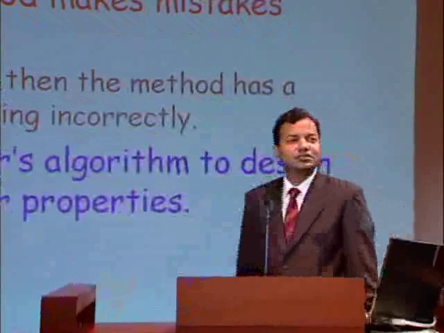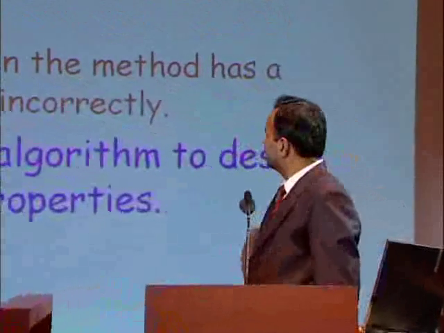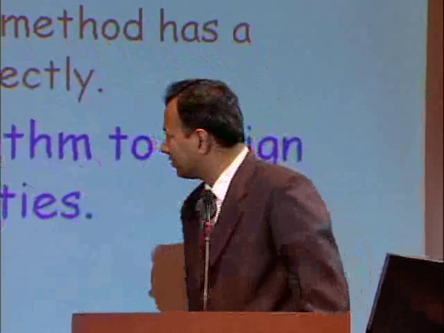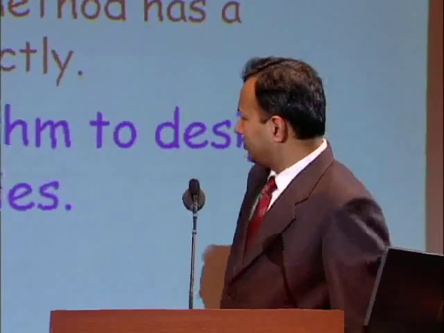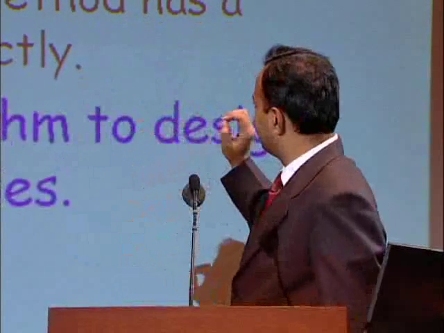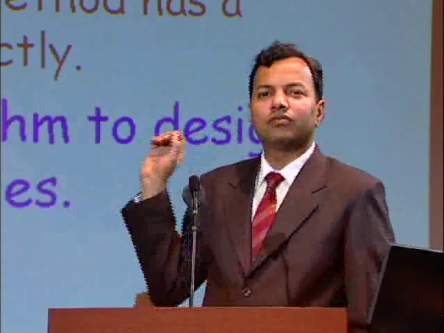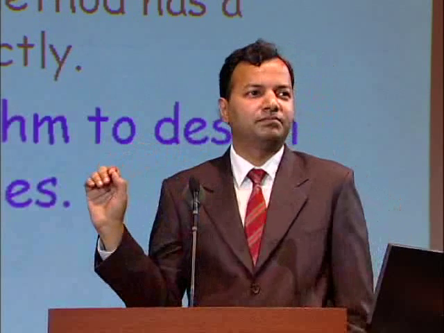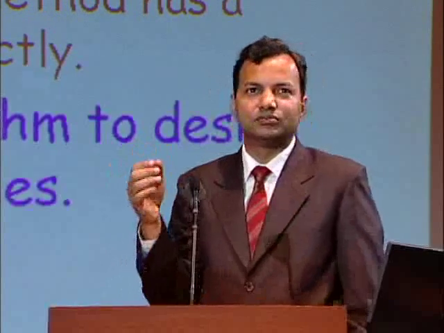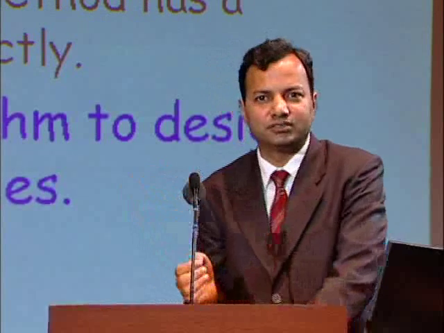The slight glitch was that their method could make mistakes sometimes. And what do I mean by that? Well, precisely when the number is composite, then the method had a small chance of saying it is prime. The way their method worked was that it tossed some random coins.